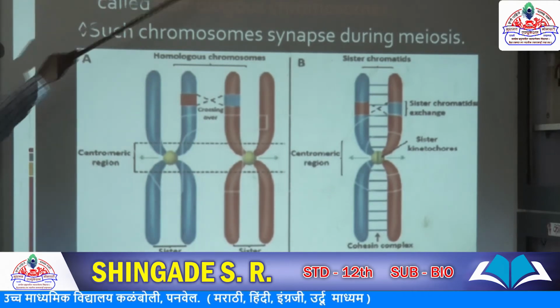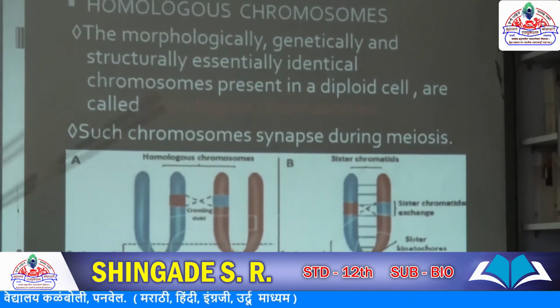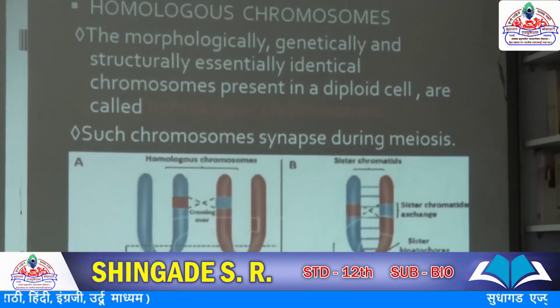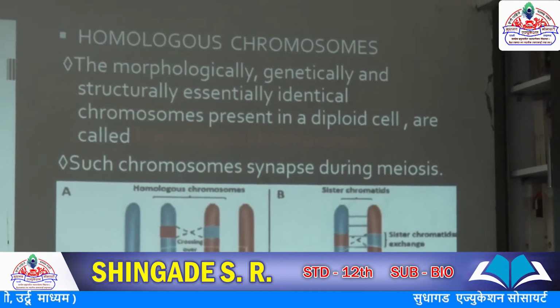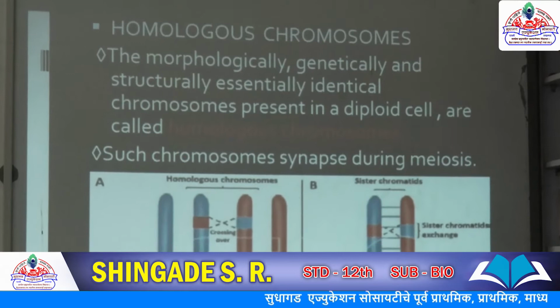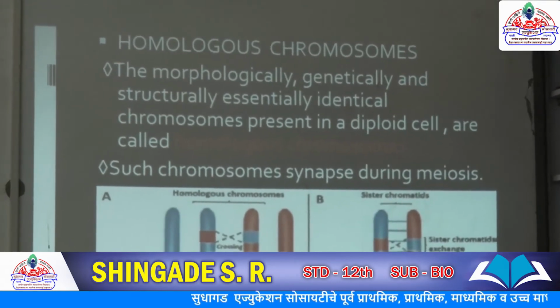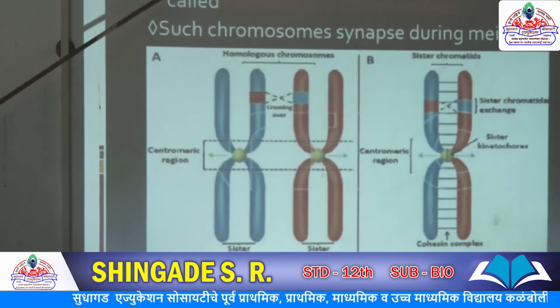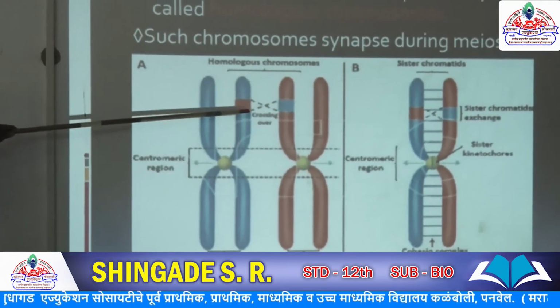Morphologically, genetically and structurally identical chromosomes in a diploid cell are called homologous chromosomes.